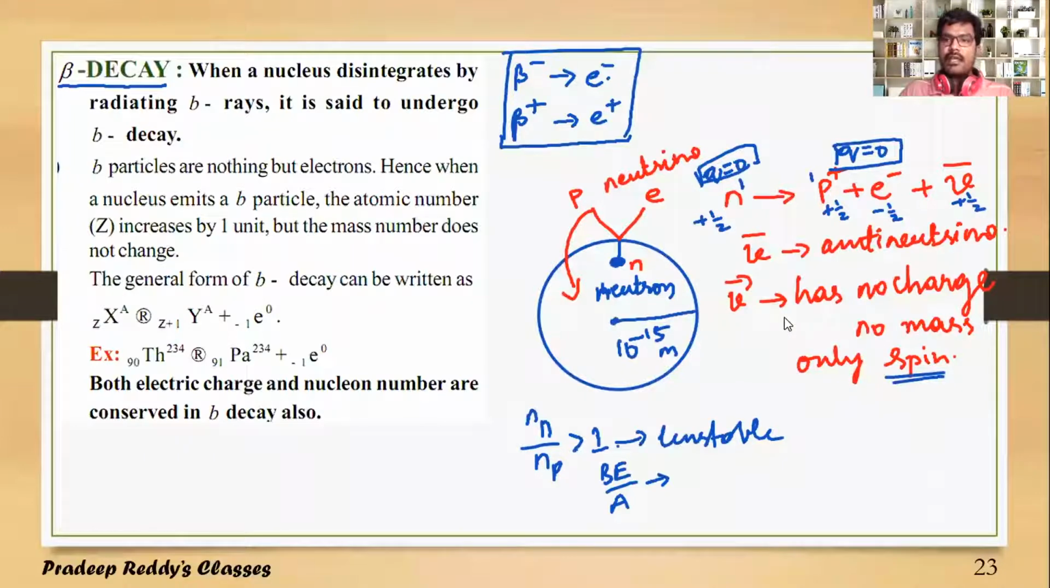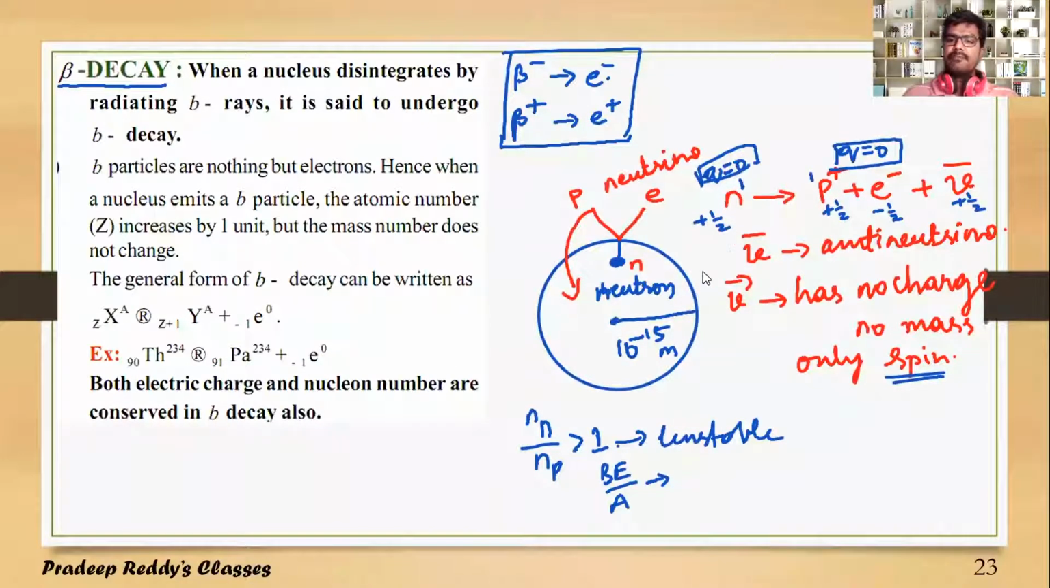In order to conserve angular momentum, we are introducing one more particle here, the anti-neutrino. So a neutron, when it comes out from the vicinity of the nucleus, gets converted into 3 particles. That's beta minus decay.